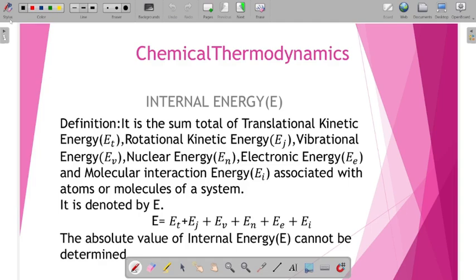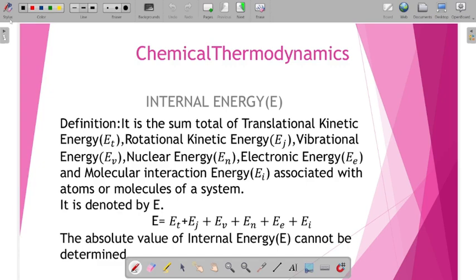Then the molecular interaction energy is due to the chemical bonding existing inside the molecule. It also contains some amount of molecular interaction energy. That means due to their position, they possess some amount of energy. So the sum of all such energies is the internal energy.